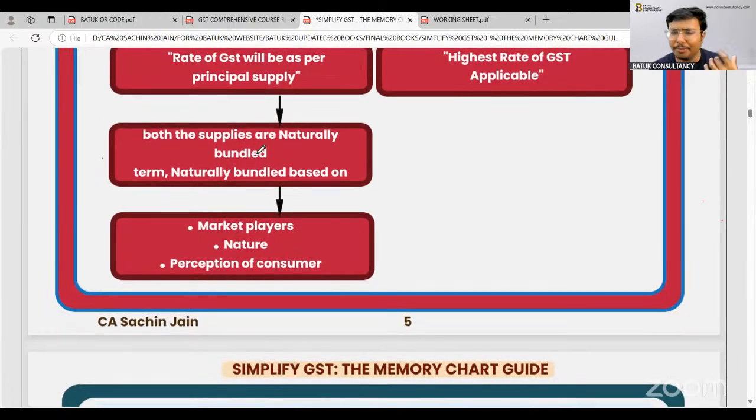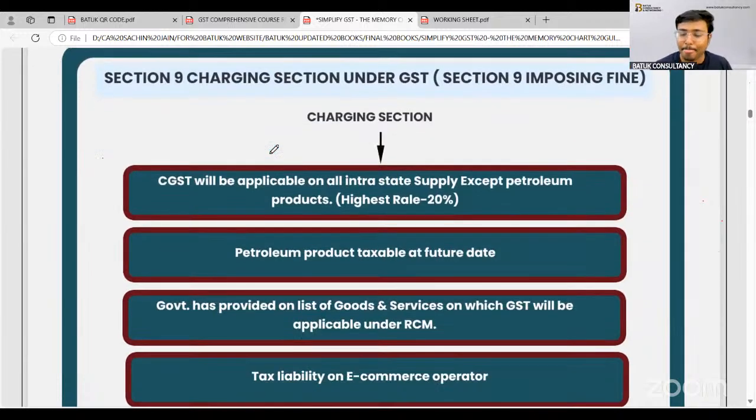Sir, what do you mean by naturally bundled? So for that purpose, the government has specified that this naturally bundled is based on the market perception, the nature, and the perception of the consumer. These are the three important factors, and this bifurcation as a composite and mixed supply is also based on these specific factors. This is my section number 8.